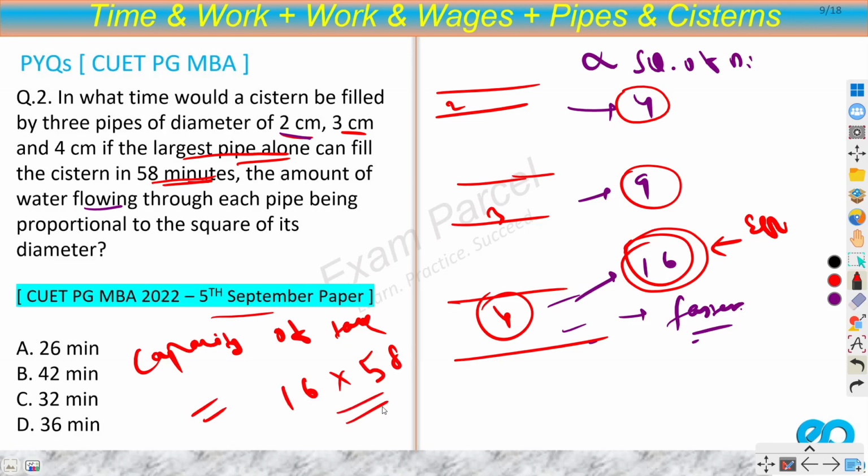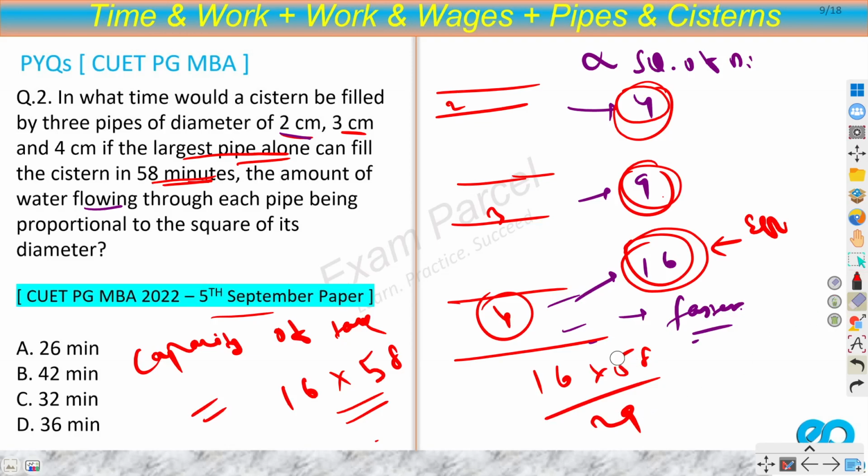So this is my capacity of the tank, and what we want to find is the time when all three are open together. So what is the efficiency of all together? 4 plus 9, 13, plus 16, 29. So you will divide 16 into 58 by 29.